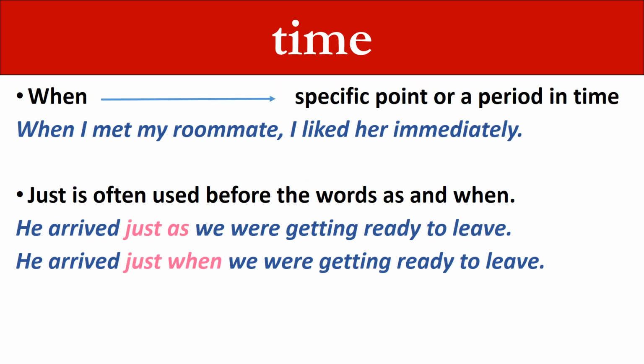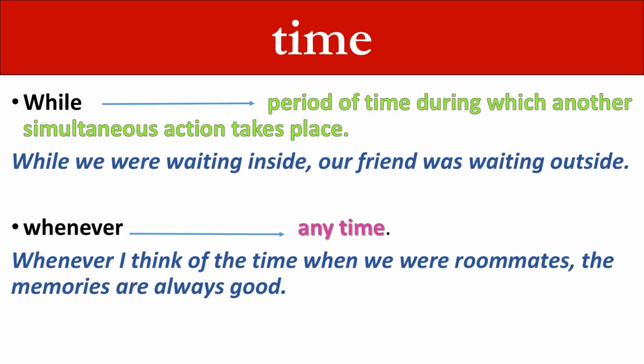When is used for a specific point or a period in time. When I met my roommate, I liked her immediately. Just is often used before the words as and when. He arrived just as we were getting ready to leave. He arrived just when we were getting ready to leave. While is used for a period of time during which another simultaneous action takes place. While we were waiting inside, our friend was waiting outside.